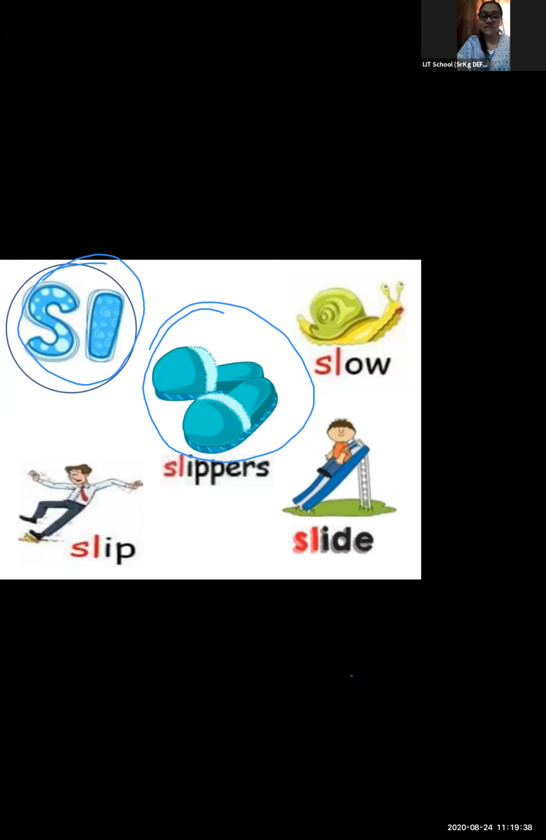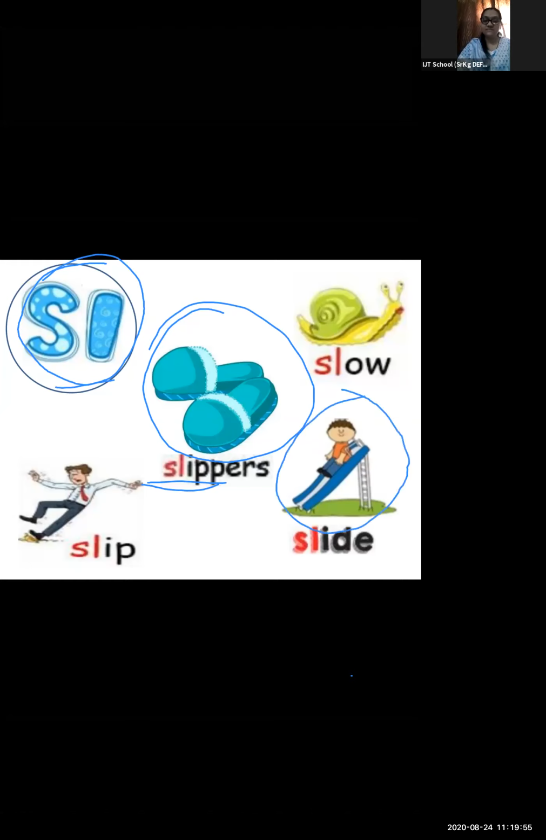And the sound of slur is in the beginning of the word. आपको beginning में सुनाई दिया slur sound? Yes. Slur in slippers. You can see slur in slippers.